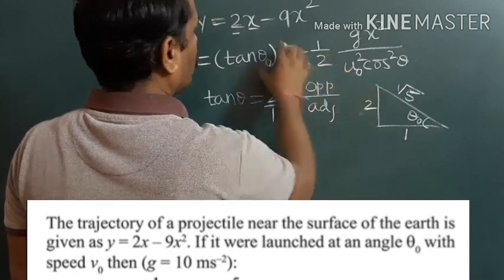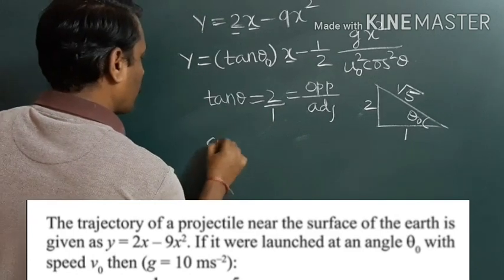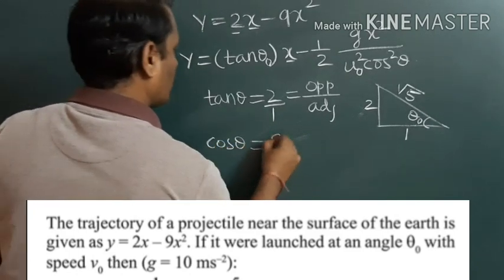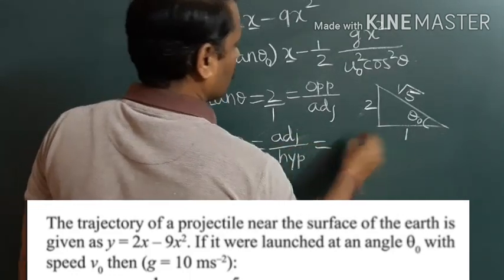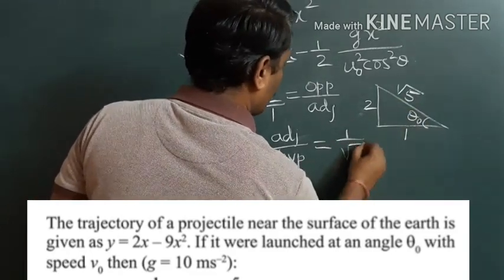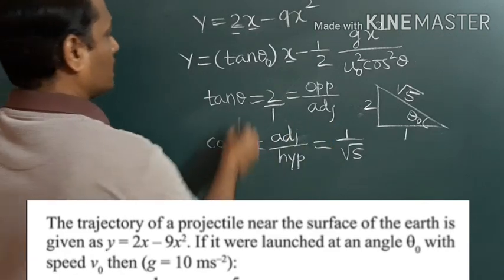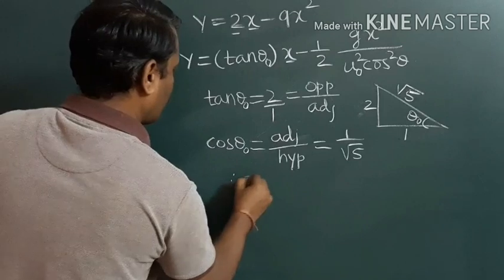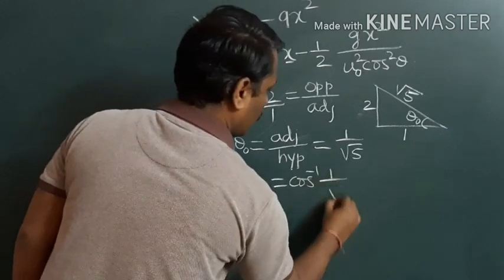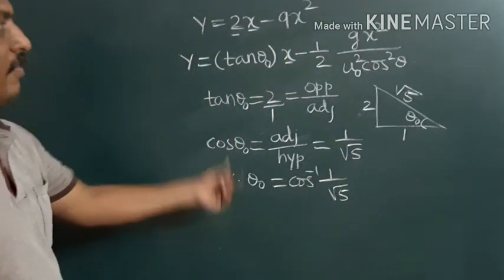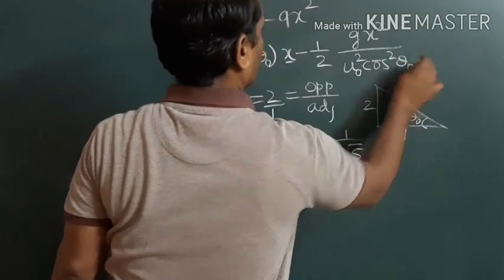So why am I doing this? Because here we have to find the value of cos theta. Now how do we define cos theta? Cos theta is equal to adjacent by hypotenuse. So here adjacent is 1 and hypotenuse is root 5. So cos theta naught is equal to 1 by root 5. Therefore we can write theta naught is equal to cos inverse of 1 by root 5. We got the value of theta naught. Now you substitute the value of cos theta naught here.